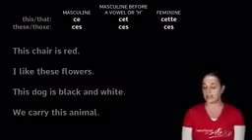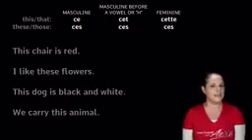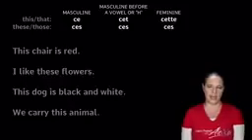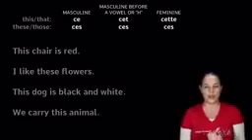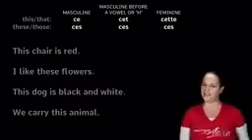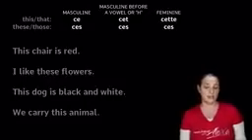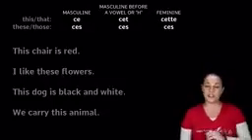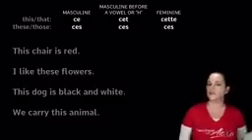How would you translate this other sentence? I like these flowers. This dog is black and white. And how would you say, we carry this animal? Now, as you can see, we have this, okay, we have these as well. Now, bear in mind that if you wanted to translate by that or those in French, it's exactly the same. We use the same demonstrative adjectives, just the ones I've just taught you.